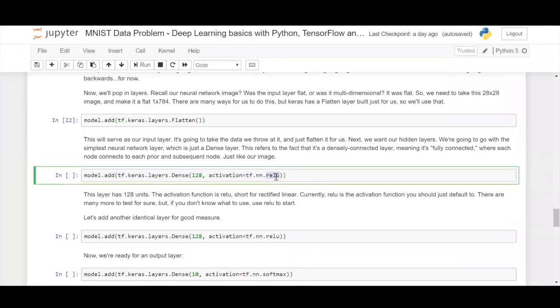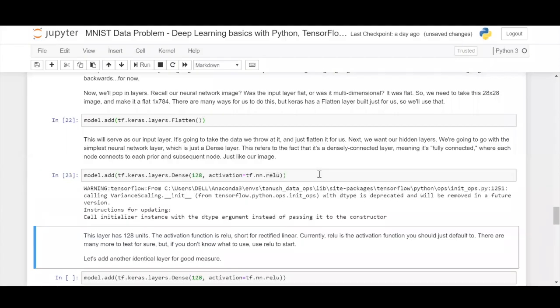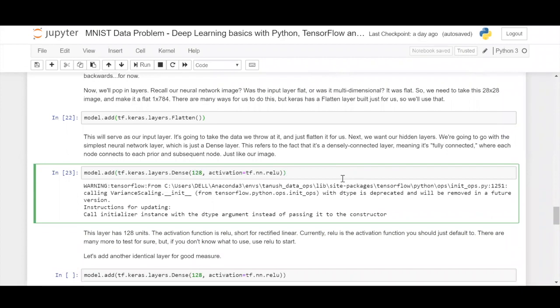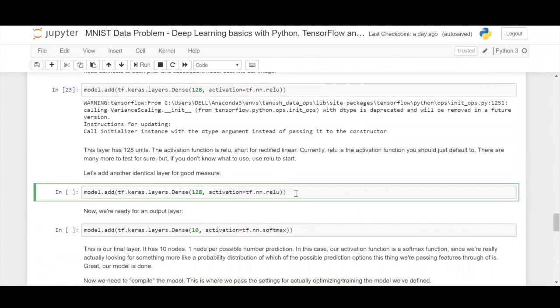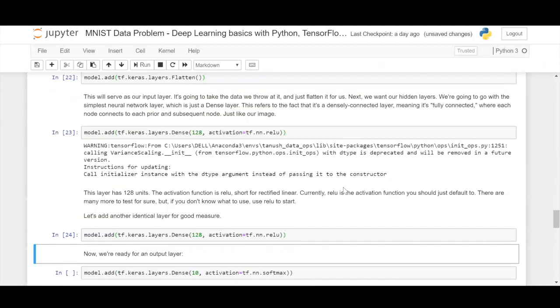The activation function is ReLU, which is nothing but rectified linear unit. Let us see how it looks here. This is the activation function you are applying, in which f of x is given a value of 0 if x is less than 0, or a value x if x is greater than 0. Its range lies between 0 and infinity. So let us define this as the activation function. Now we have a new dense layer with 128 nodes. Similarly, we are replicating this function, whatever we had done previously. Now let us add one more layer, so we have 2 hidden layers in this model.